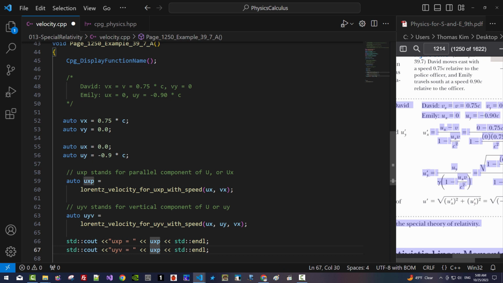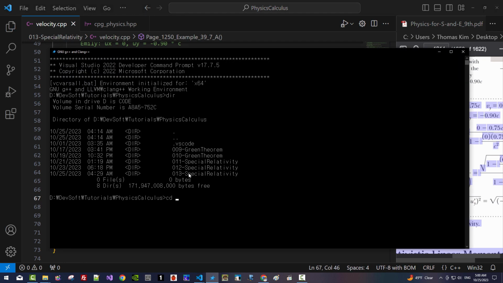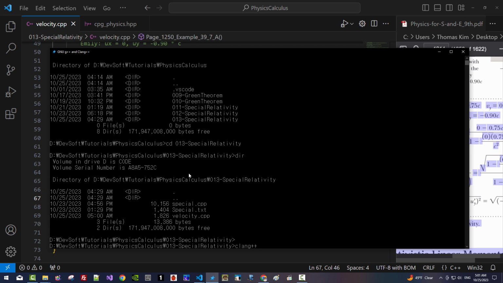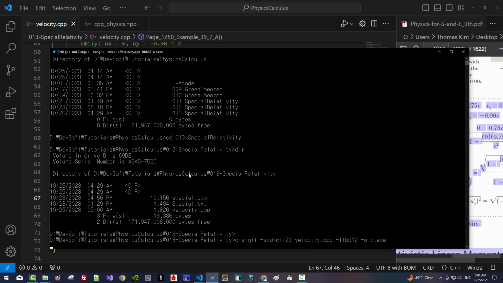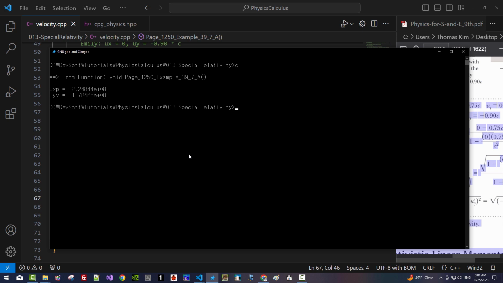uyv. Now open up any command prompt. cd 013 Special Relativity. clang++, std=c++20, velocity.cpp, output to ltbb12 o c.exe. Hit enter. CLS. So this is our result.